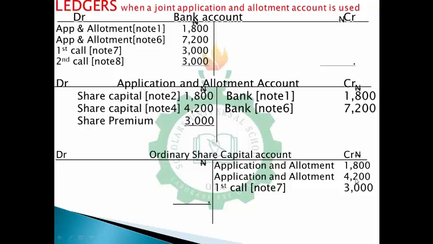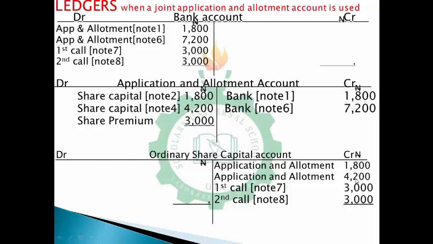At this juncture, you have to give them shares for the second call. On giving them their shares, you debit second call account, on the same table you drew, then the corresponding credit will come into ordinary share capital account, which is this. So that's the end of our posting.